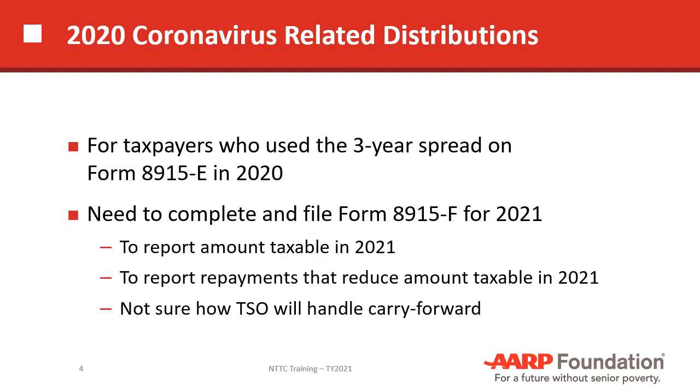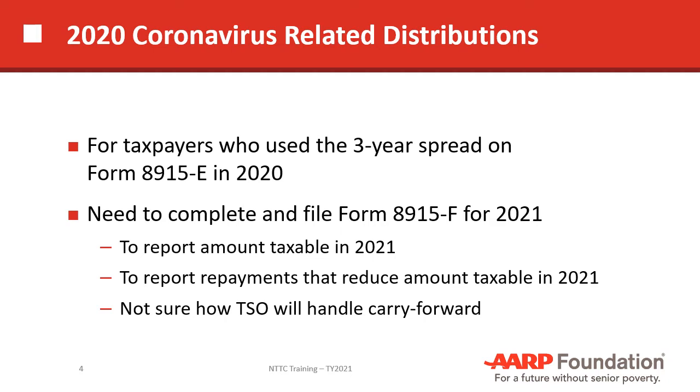for 2021. And I imagine there's going to be a 8915G for 2022. And they need to report the taxable amounts taxable in 2021 on that form. And so they need to carry all of this forward. We don't know at this point how TaxSlayer Online is going to carry forward the information from 2020 and then from 21 to 2022, but I would assume that they will indeed carry that forward and alert us to the fact that that Form 8915F needs to be filled out. But we'll have to wait and see.